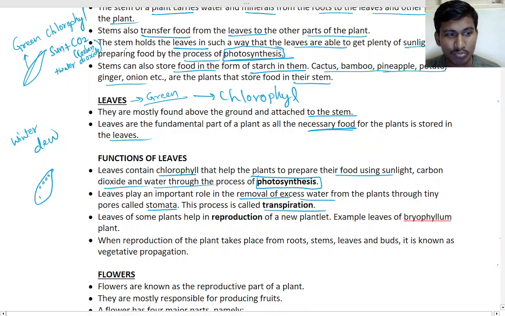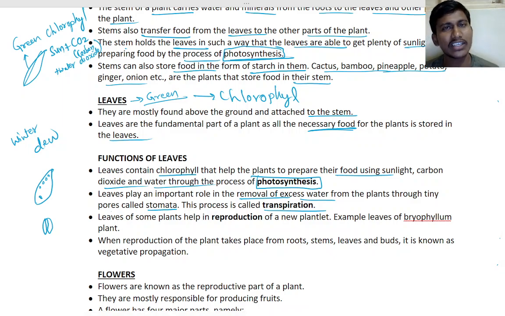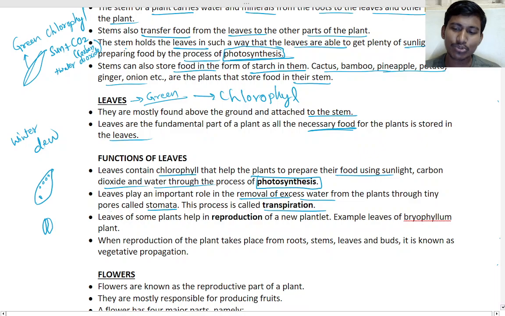There will be small pores like this, called stomata. That pore will release the water and then close again. When there is so much water, it will remove the water from the leaf, from the tree. That is why they say plant more trees.